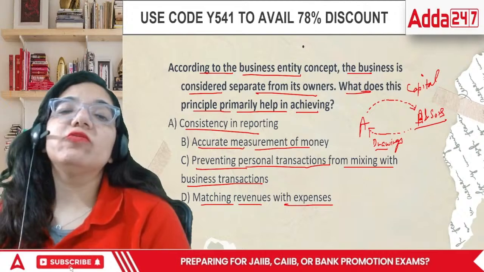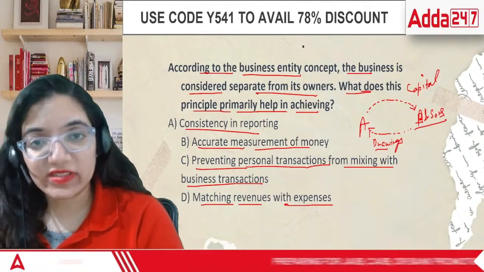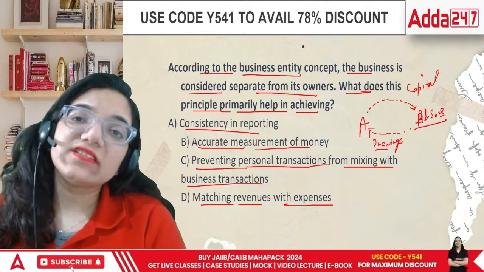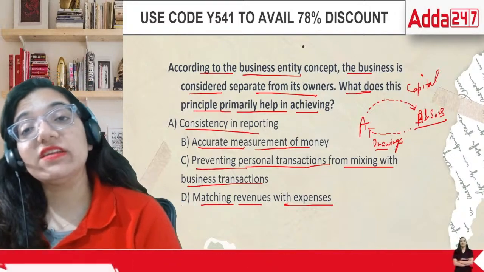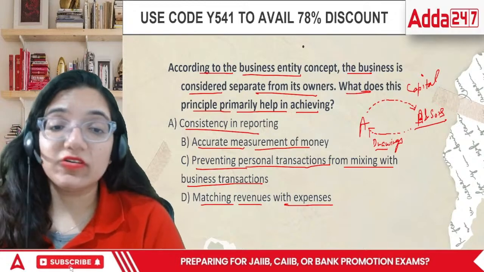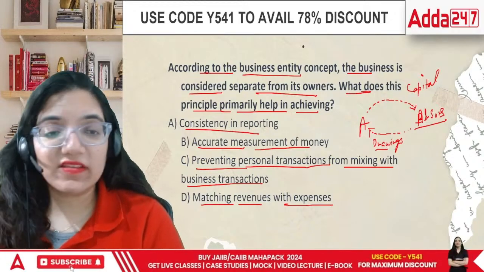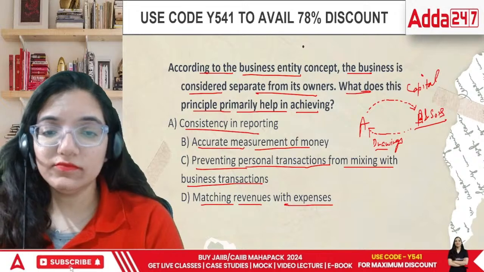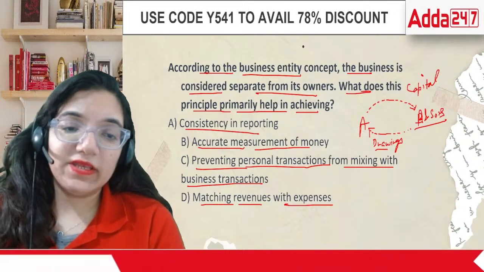This means even though A is giving money to its own business, A and Sons is a separate entity. Whatever money he is investing in the business, it's called capital. Whatever money he is withdrawing from the business is called drawings. What would be the answer in this case? Answer would be